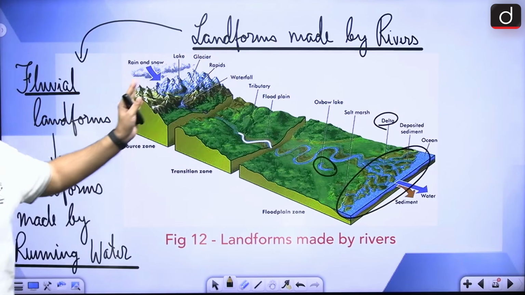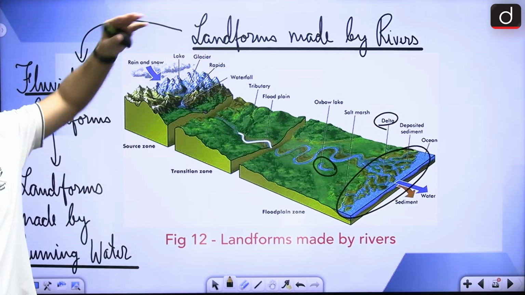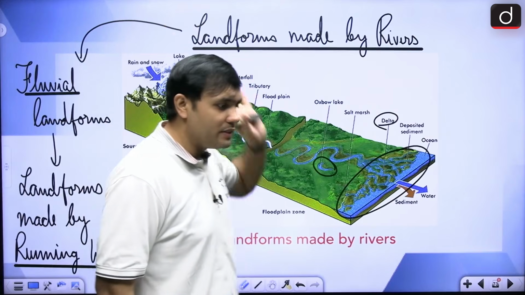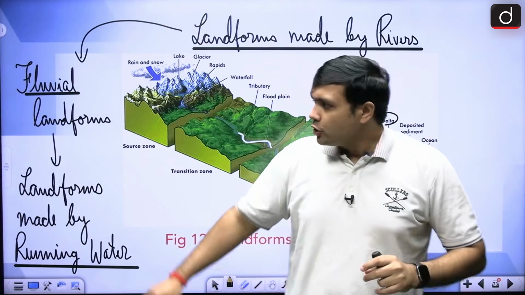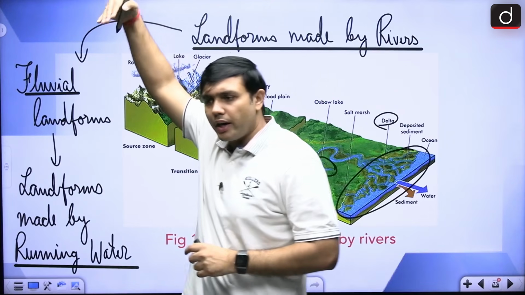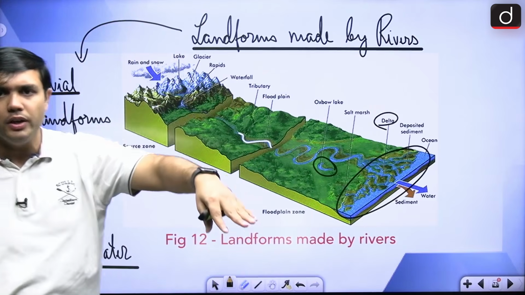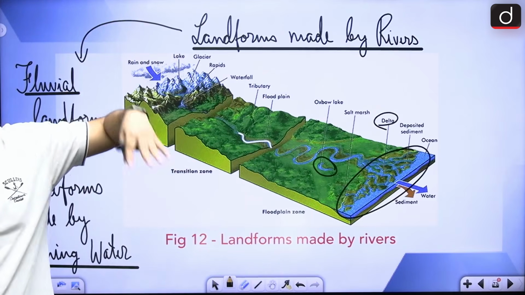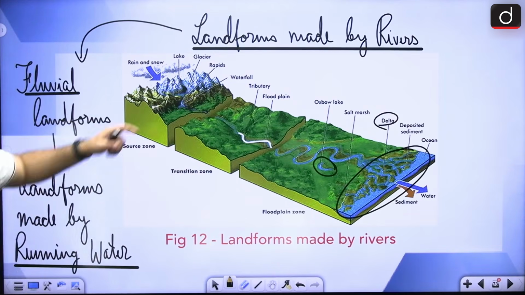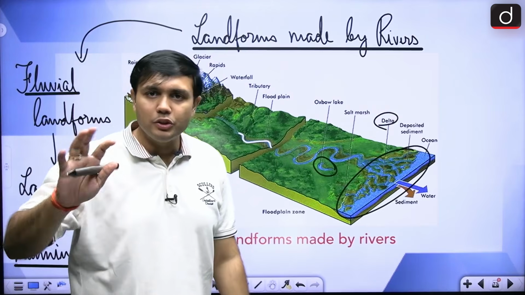So, in the youth stage of the river, you will have a very high elevation. Say for example, let's take the example of the river Ganga, and it is rising from the Himalayas, right. So, in the youth stage, it is coming from a very high elevation, right. It will have a lot of force, and the speed of the water will be quite high, right. So, it will do a lot of erosion, hence you will find which kind of landforms are created in the youth stage.